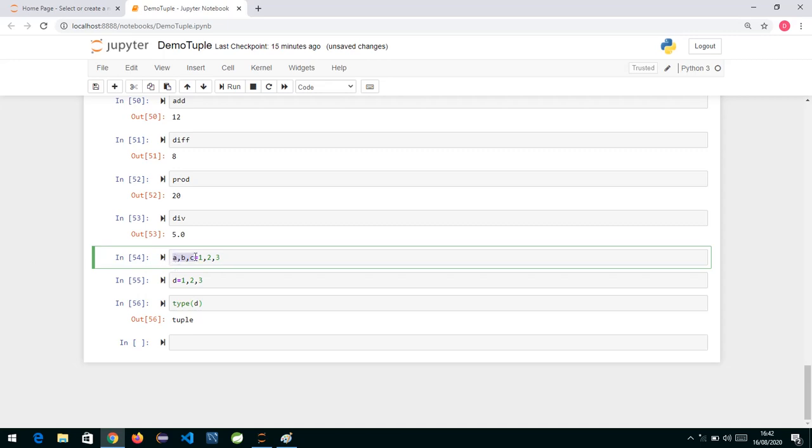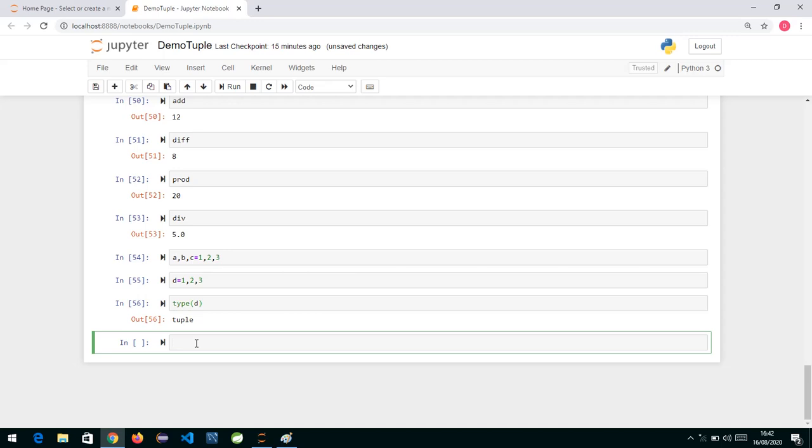Unpack means removing one element and assigning it to different variables. Because of this, in Python we say that swapping logic is easy, or we can assign multiple values in a single go. So everything, this thing is because of what? Tuple. Now, which operator can we use over here? The star. Okay, let's see now what we can do.